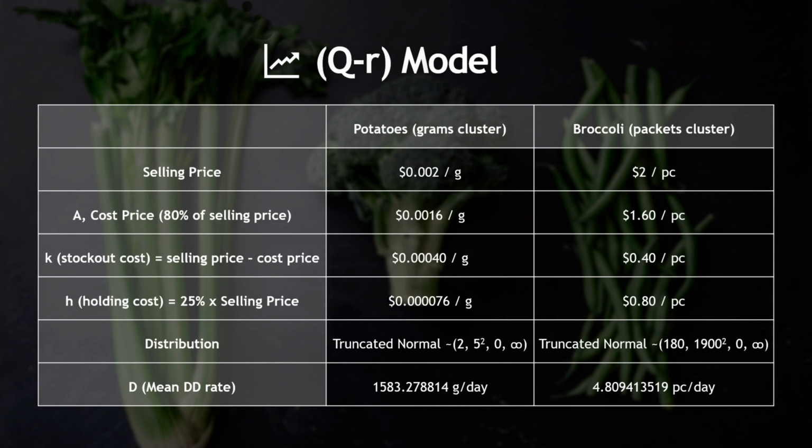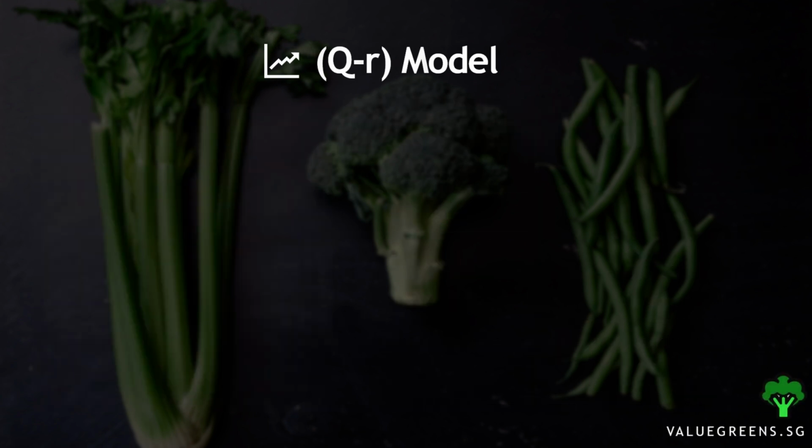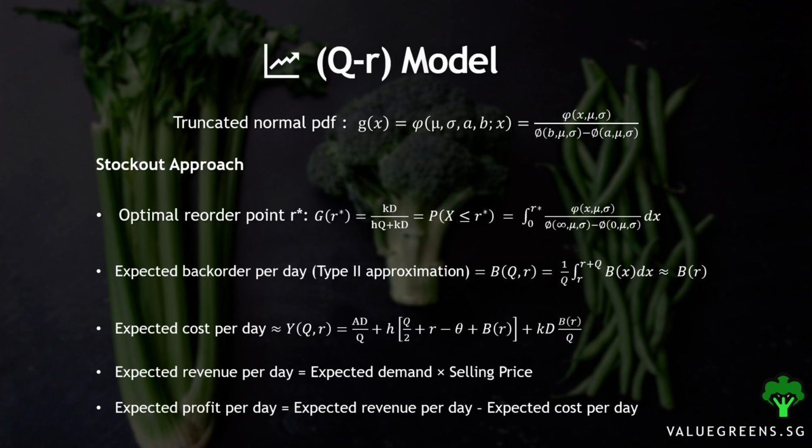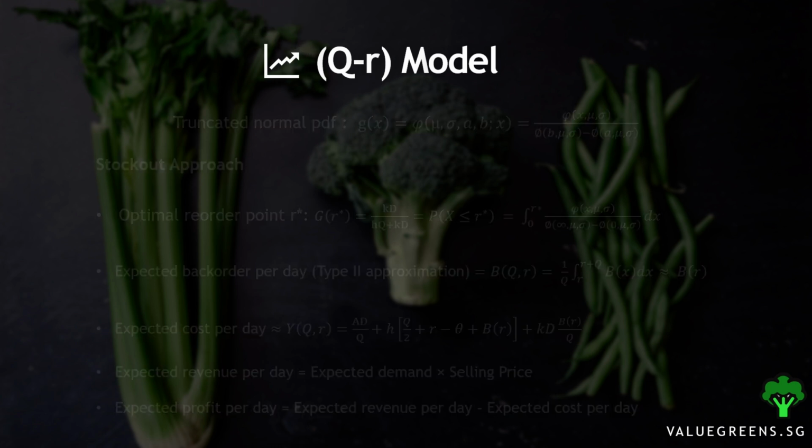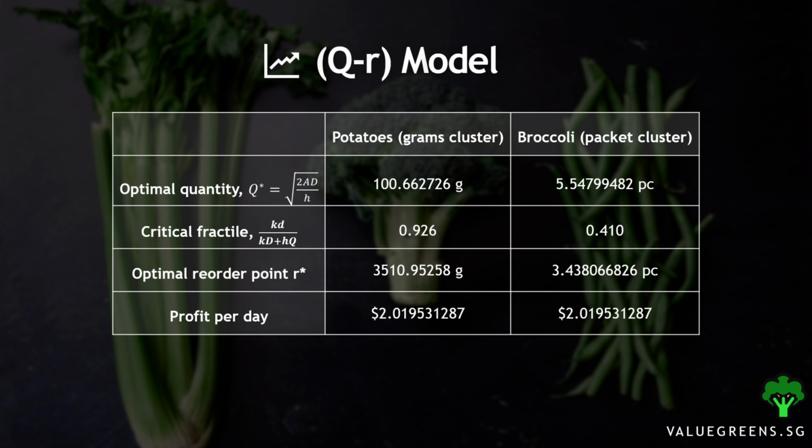Using the stockout approach, first, the optimal reorder point is taken as the inverse of the CDF with probability equal to the critical fractile. The following performance measures are calculated as shown. Using the formulas, we calculated the optimal reorder quantity of 100 grams of potatoes and 5.5 packets of broccoli, and the optimal reorder point is 3,510 grams of potatoes and 3.4 packets of broccoli. The total profit per day is calculated to be $7.55 per day.